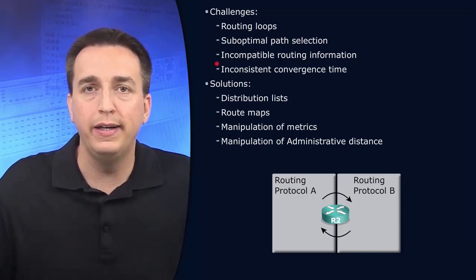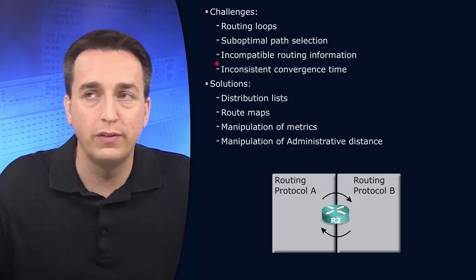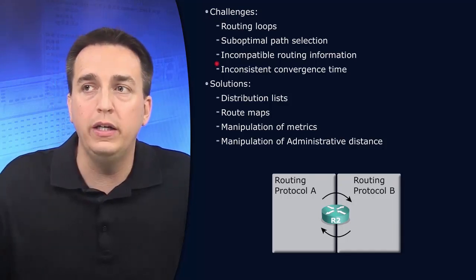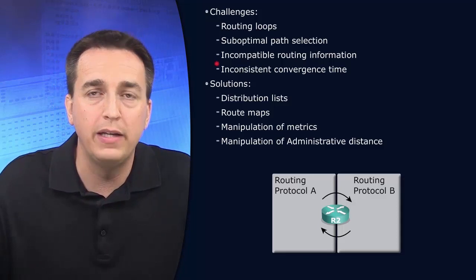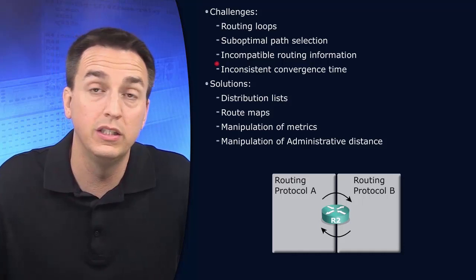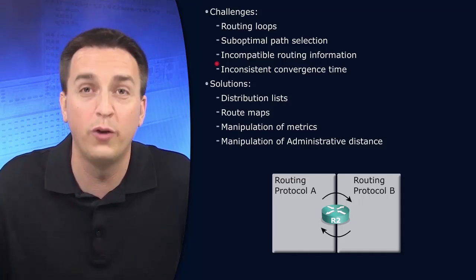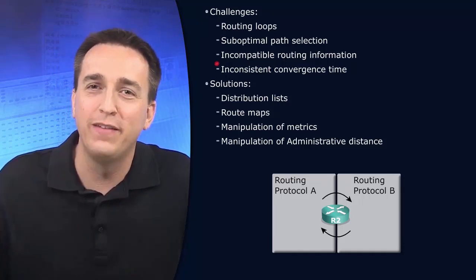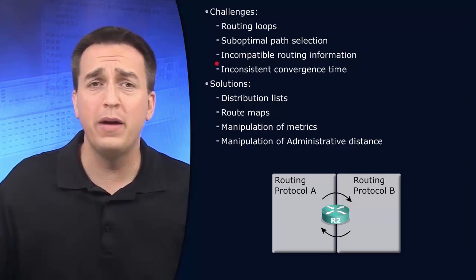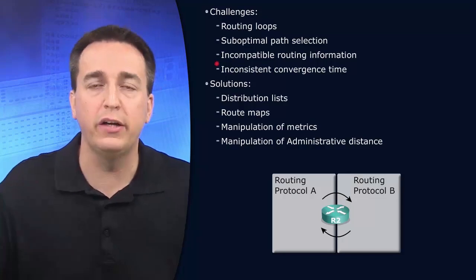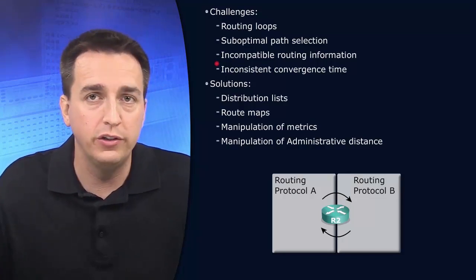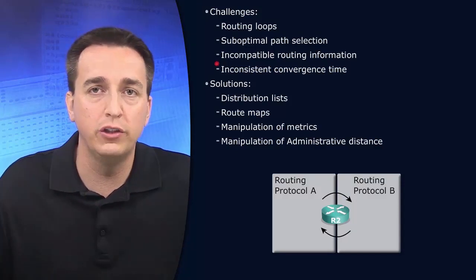And none of the routing protocols converge consistently, meaning EIGRP converges differently than OSPF. How fast can EIGRP converge by default? Well, we assume a neighbor is dead by default with a 15-second dead timer, whereas OSPF by default is 40 seconds within our Ethernet environment. So let me repeat that. EIGRP is 15 seconds and OSPF is 40 seconds. So right off the bat, we can see that EIGRP should technically converge quicker than OSPF. And then we have BGP, which is one of the slower routing protocols to converge out there.